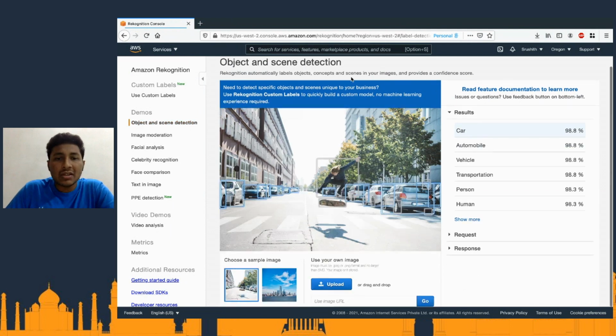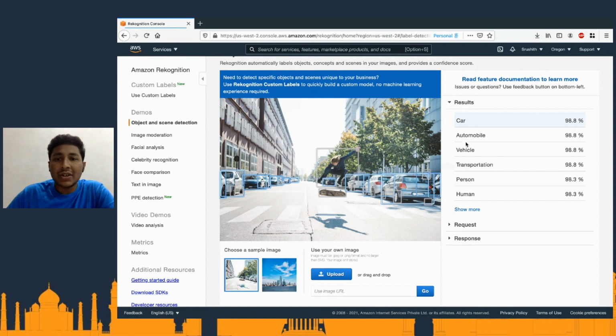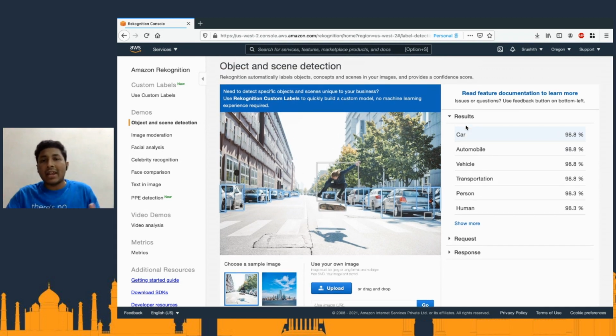Object and scene detection. So you upload some images. These are the sample images that are already available. And as you can see, I have not done anything. We have not done anything. Amazon AWS is helping us identify the various objects in this particular picture. As you can see, it has identified a bunch of cars, and there's a skateboard, there's a person, and there's a wheel. Isn't that amazing? And there's a bunch of cars.